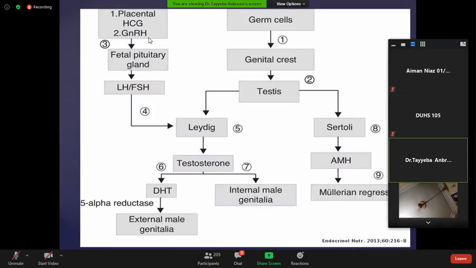This slide is showing how germ cells is formed on the genital crest, then goes into the testis, and testis produces two types of cells, Sertoli, Leydig cells besides germ cells. Leydig cells produces testosterone and Sertoli anti-Mullerian hormone. Anti-Mullerian hormone is also produced by the ovary from the antral follicles. It causes Mullerian regression. Testosterone is responsible for the development of the internal male genital organ, and this testosterone is converted into dihydrotestosterone by the enzyme 5-alpha reductase, responsible for the formation of external male genitalia.